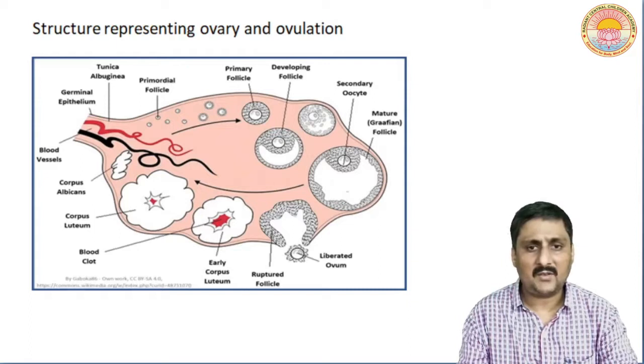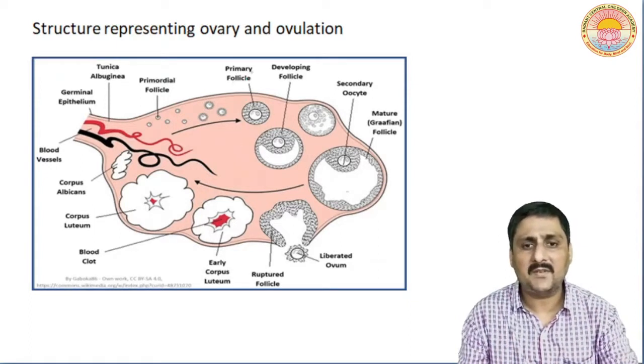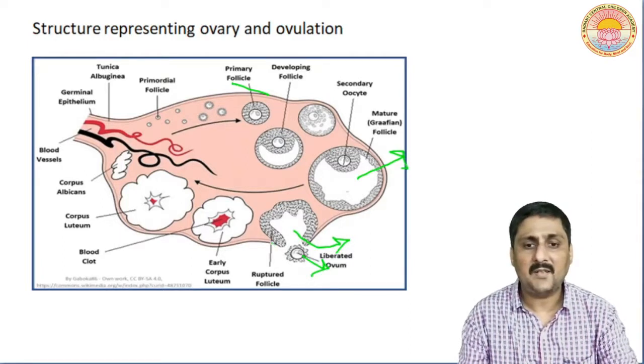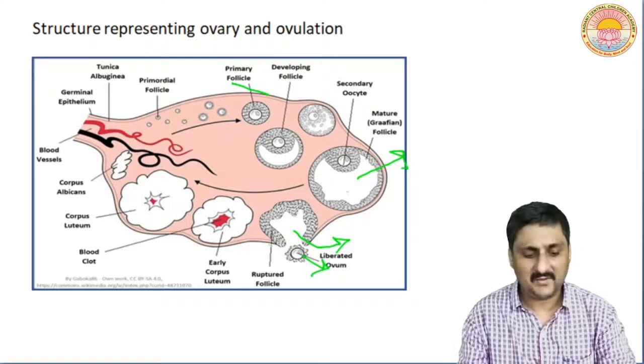Now this is the structure of the ovary representing all the stages. This is the primary follicle. Now these are the developing follicles. You can see this is the mature or Graafian follicle. You can see that this is the ovum which is being released. That is the secondary oocyte which is being released.